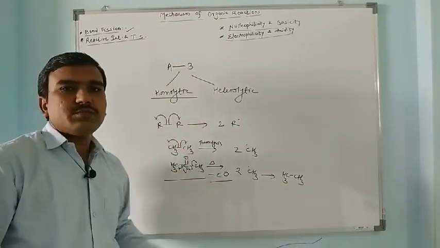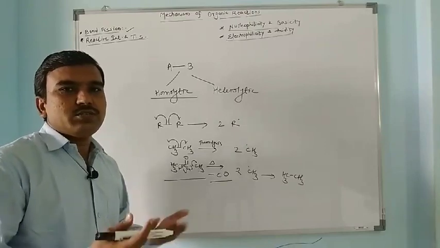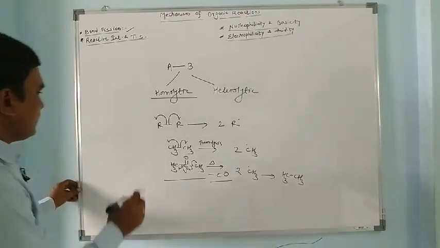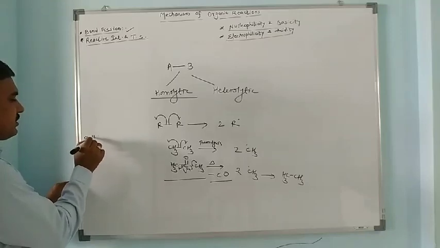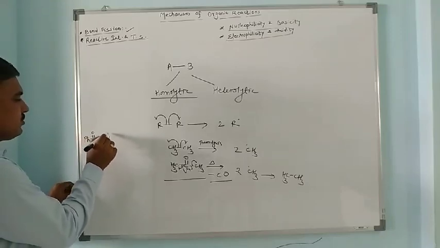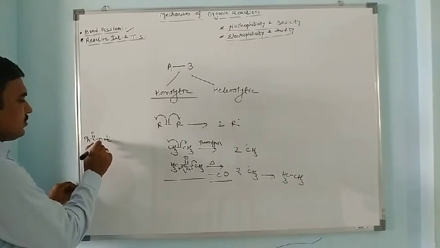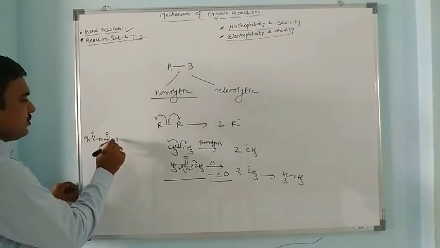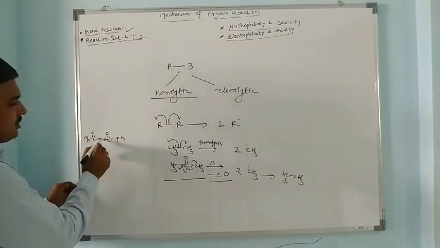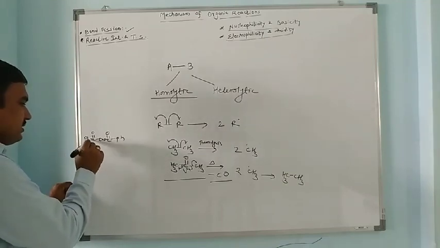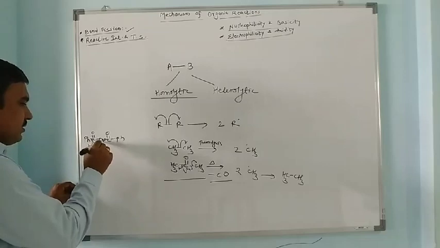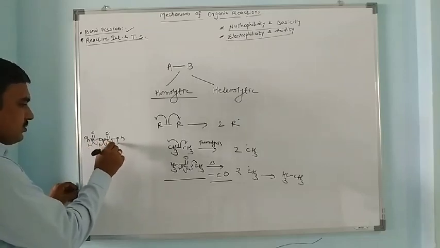So these radicals can also be generated by using peroxides, such as benzoyl peroxide, PhCOOCOPh. So here this is the peroxide. This one electron goes to this Ph, this electron goes here, this electron goes here.